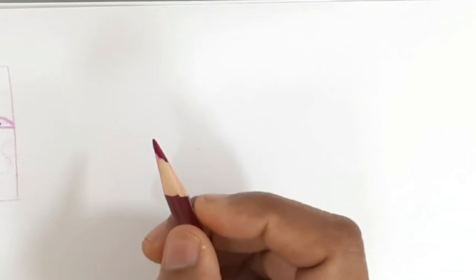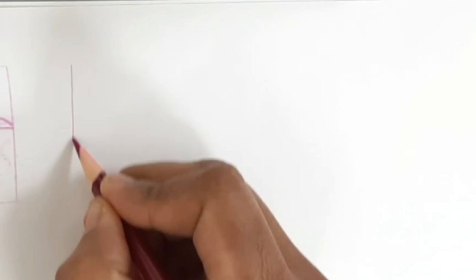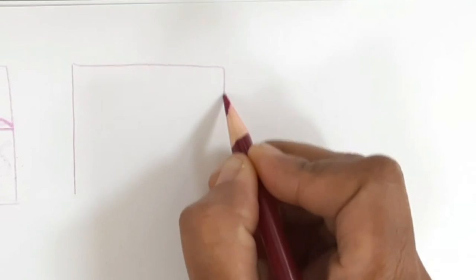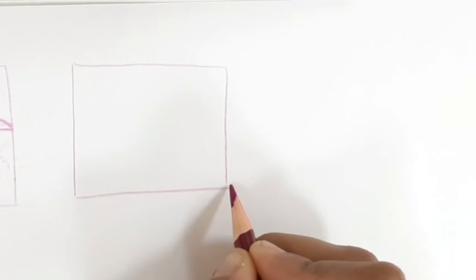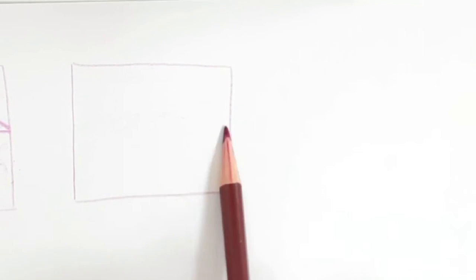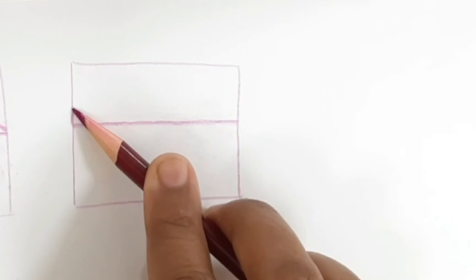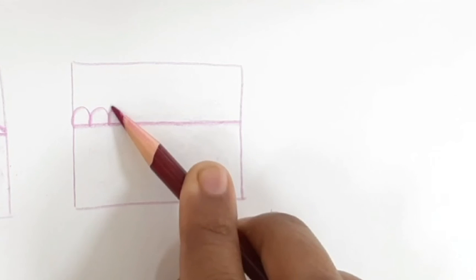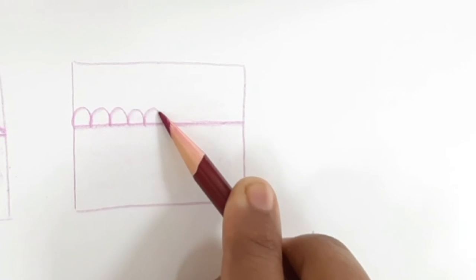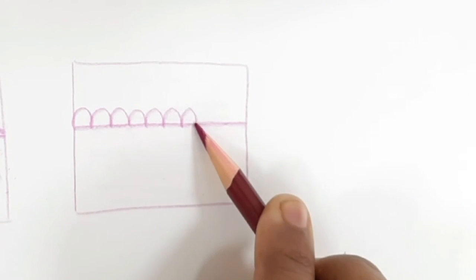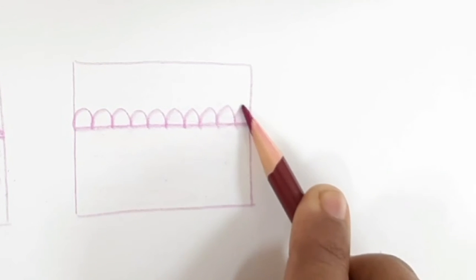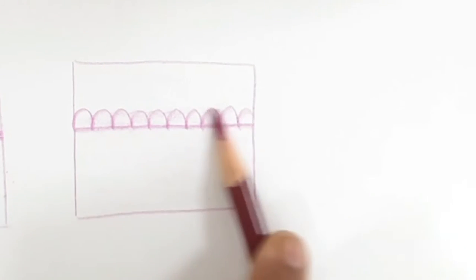The epithelial tissue lies on the basement membrane. It rests on the basement membrane. When the cell is flat, it is known as simple squamous epithelium. When the cell is cuboidal in shape, when the height and width are equal, it is known as cuboidal epithelium.